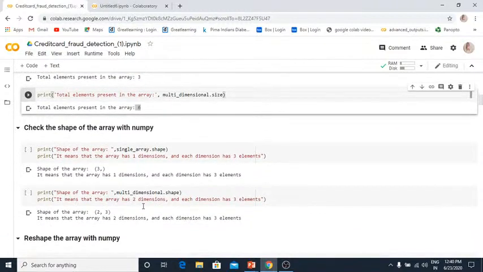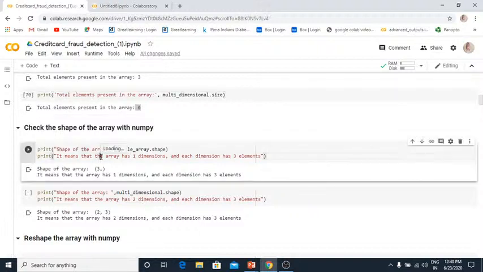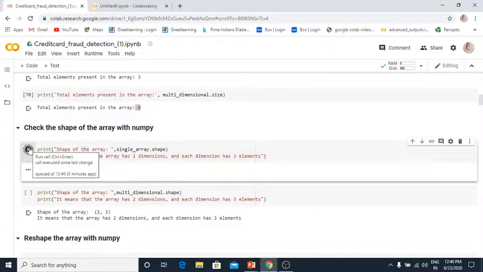Okay, now we will check the shape of the array. When I'm talking about shape, it will give how many elements you have in each dimension and what the dimension of your array is, right? This is very important when you want to check both things, the elements you have for each dimension and the dimension of your array. That time you need to use the .shape attribute. So these are the very basic things, guys.